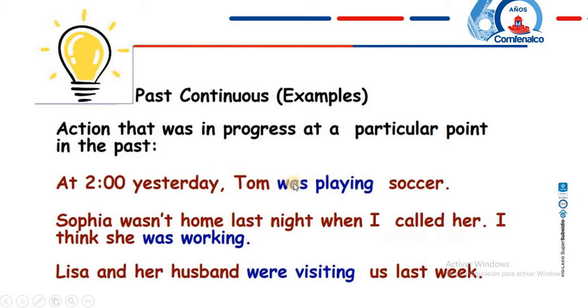In this case, we use was, and in this case, we use were. And then you are going to have the verb ending in ing. So let's see this. Was playing, the verb is ending in ing. Was working, the verb is ending in ing. And were visiting, the verb is ending in ing.